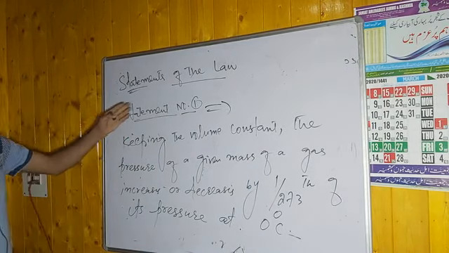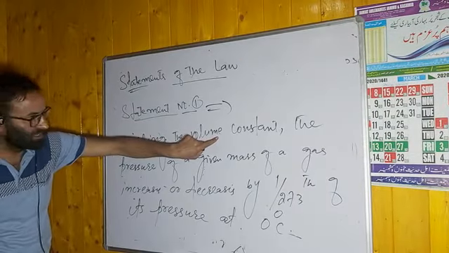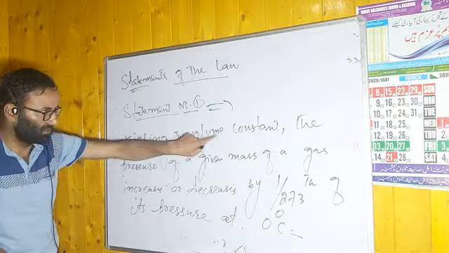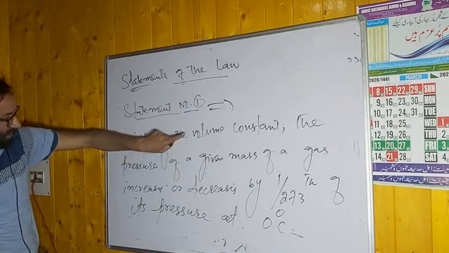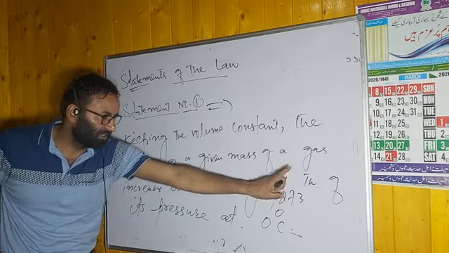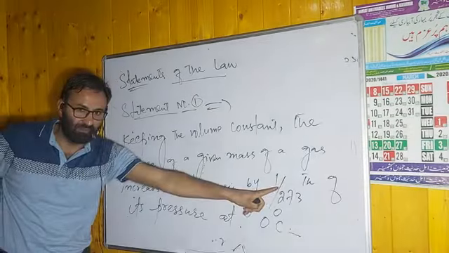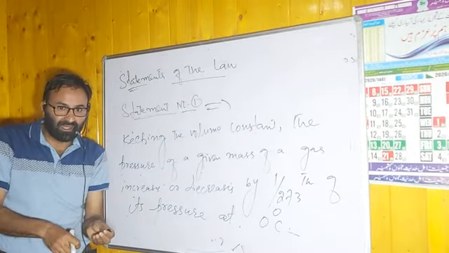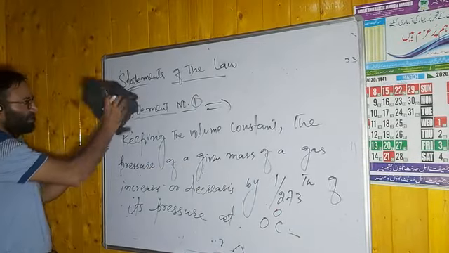If you compare this statement with the Charles statement, वहां पे लिखा हमने keeping the pressure constant. यहाँ पे we have to keep the volume constant. The pressure वहां पे volume है. The pressure of a given mass of a gas कितना increase या decrease होगा वही है 1/273. अगर हम temperature को ज्यादा देंगे pressure ज्यादा होगा कितना this amount. अगर हम temperature 1 degree कम करेंगे pressure कम होगा कितना by this amount. Mathematically you can write